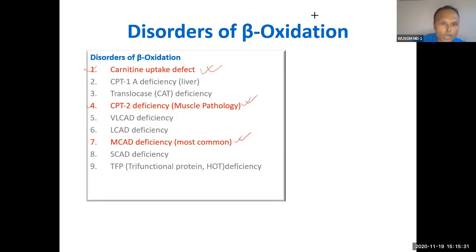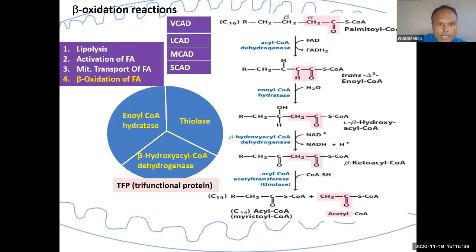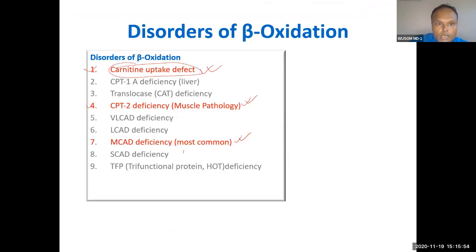These are all enzymes. Only the carnitine-related ones we have not studied; otherwise we have gone through all of these enzymes. This is the trifunctional enzyme, which catalyzes oxidation, hydration, and oxidation, the three reactions. VCAD, LCAD, MCAD, and SCAD catalyze the first reaction, and deficiencies of all of these enzymes actually occur. But MCAD deficiency is the most common.